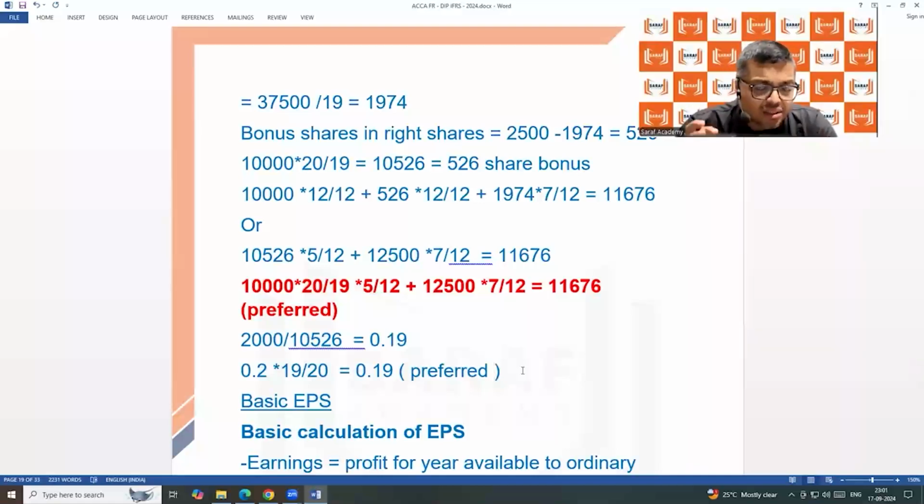So three things: normal full market price issue, pure bonus issue, rights issue. How these adjustments will be done to calculate the weighted average number of shares so that we can calculate earnings per share. In case of bonus and rights issue, the last year EPS needs to be restated by multiplying by the inverse of the bonus fraction. Multiply last year's EPS by the inverse of the bonus fraction, and you will get the restated EPS of the old year.